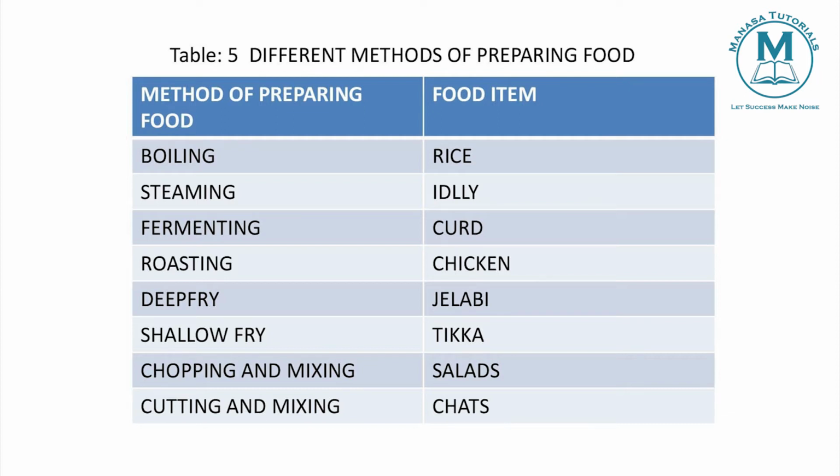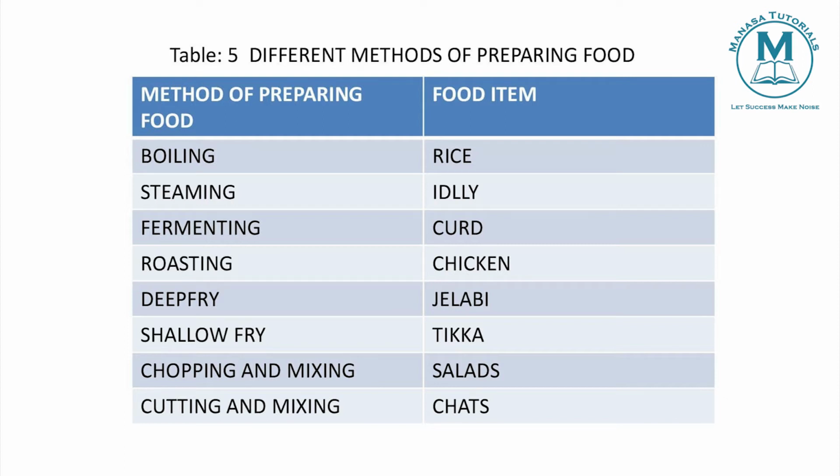The first one they are giving is boiling. Whatever examples I have discussed, that is not the only material we can prepare by this method. There may be other types of foods we can prepare, but I have given only one example here. By boiling, we can prepare rice. By steaming, idli.